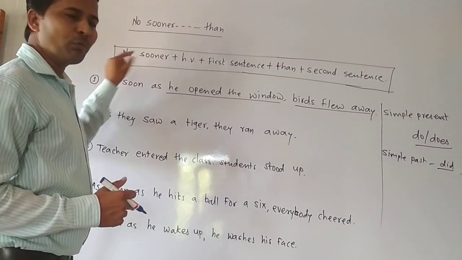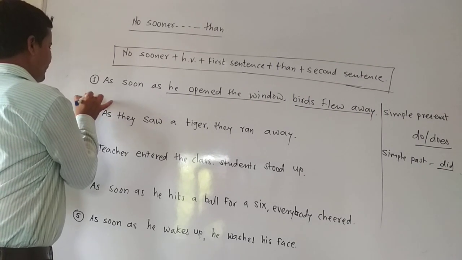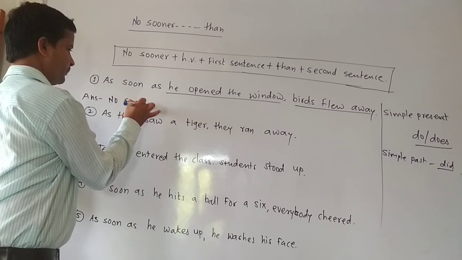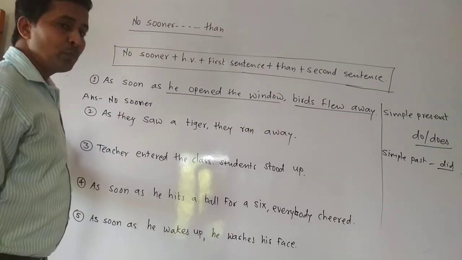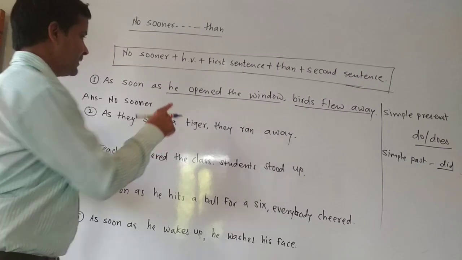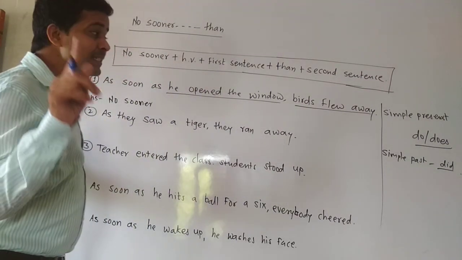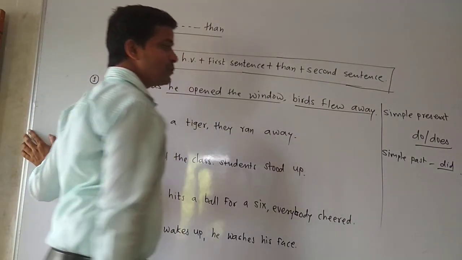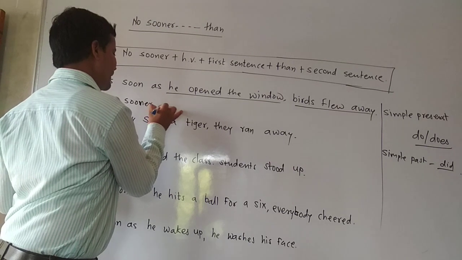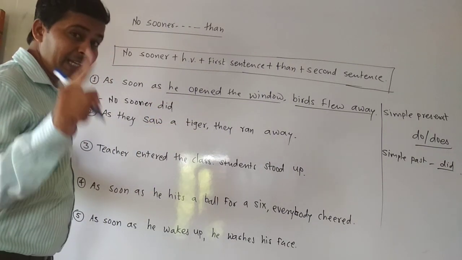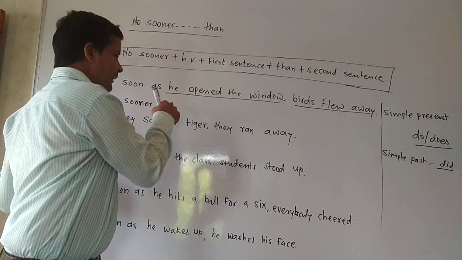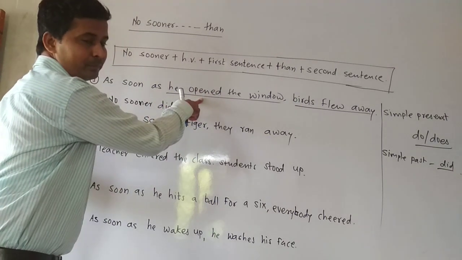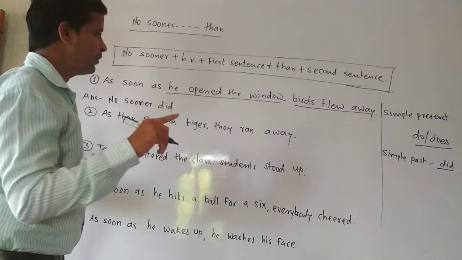So according to the structure, we will move forward. First of all, we will write here answer, and then no sooner. Then we have to see the tense of the first sentence. He opened the window. It's simple past tense. If simple past tense is given, then as a helping verb we will have to select did. But again, remember one thing: if you use did, then we will have to use V1, the main verb form.